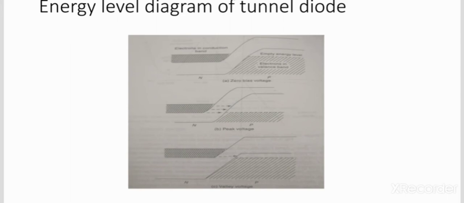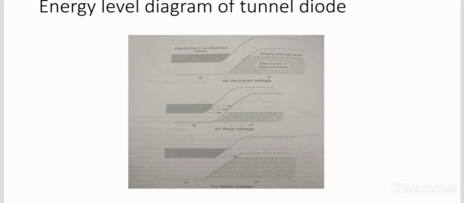Under the 0 bias voltage, what is happening? The forward current is going to be 0. Now coming to the second diagram, when a small forward bias is applied to the junction, the energy level of the P side is lower as compared with the N side. It is shown in the second diagram with peak voltage B. As shown in the second diagram, the electrons in the conduction band of the N side see empty energy levels on the P side. Therefore tunneling from N side to P side takes place when you are applying some external bias.